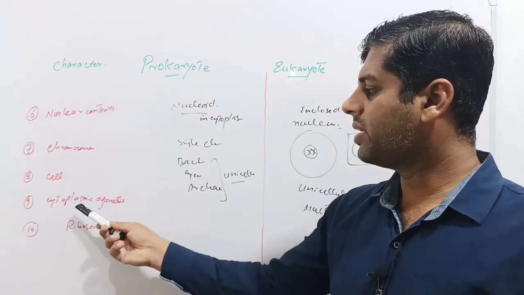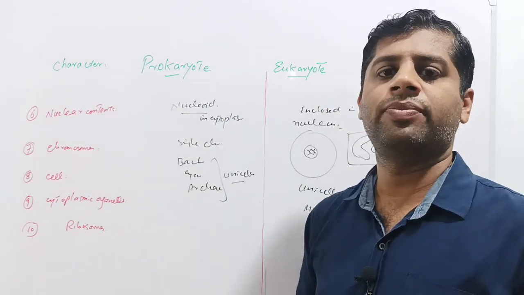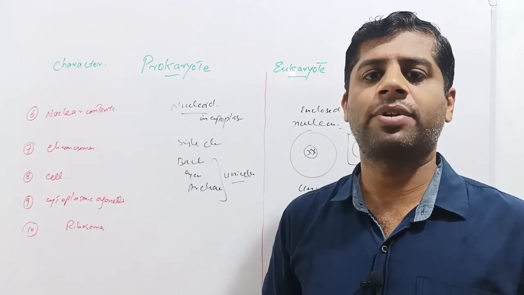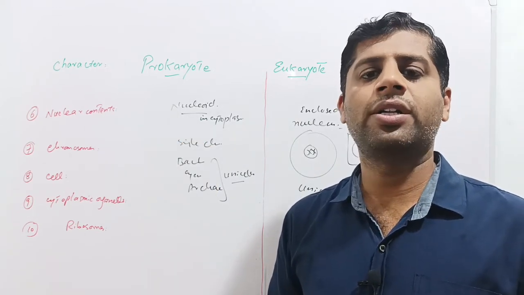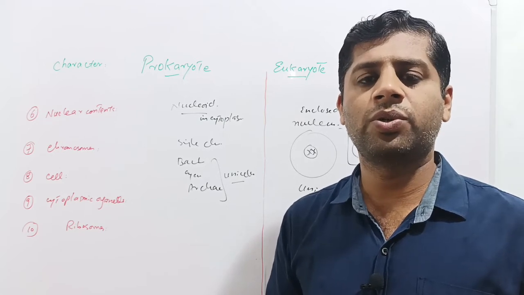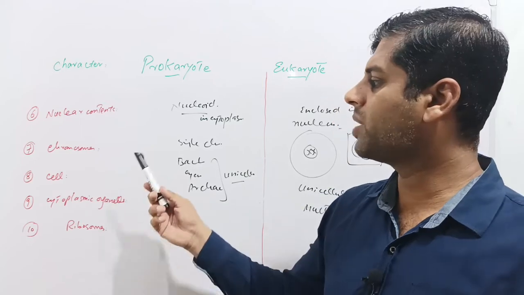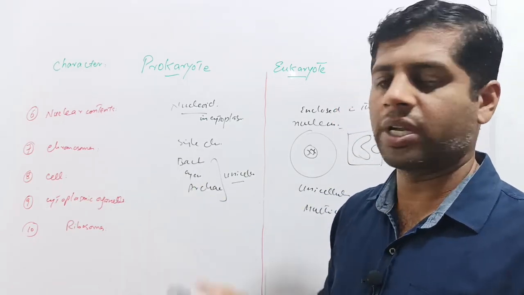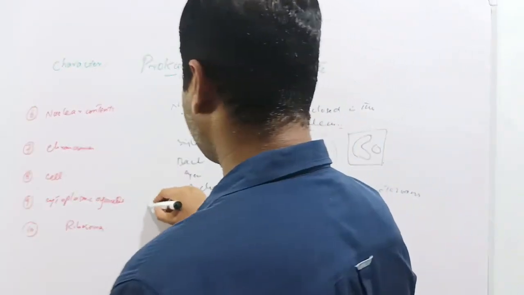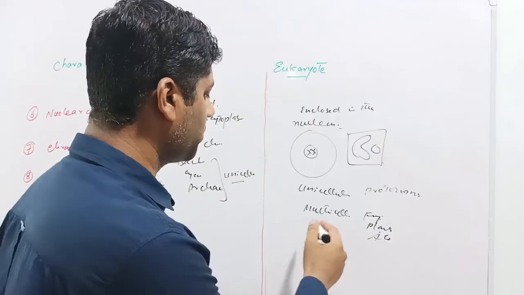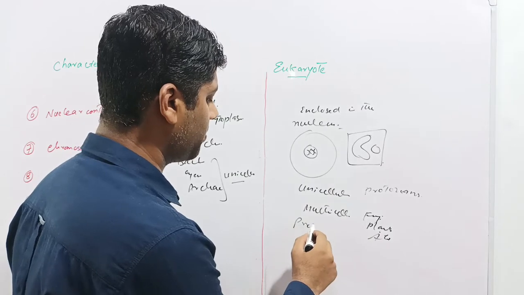Next and basic difference lies in the cytoplasmic organelles. In case of prokaryotic organisms, there are no cytoplasmic organelles except ribosomes. For example, the mitochondria, Golgi body, endoplasmic reticulum, centrioles, lysosome, peroxisome, glycosome, plastids, all of these cytoplasmic organelles are absent in the prokaryotes. So cytoplasmic organelles are absent in prokaryotes with the exception of ribosomes. In case of eukaryotes, all the cytoplasmic organelles are present.